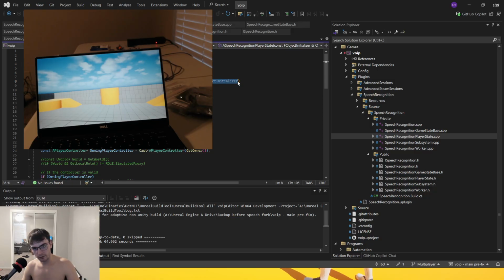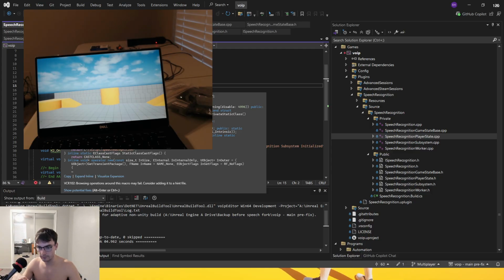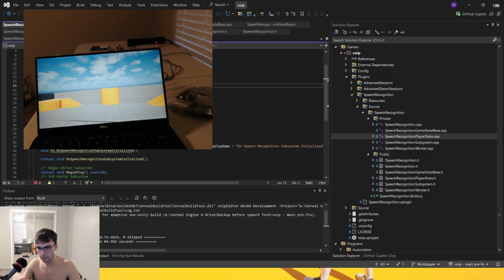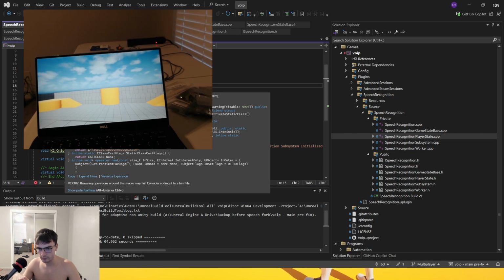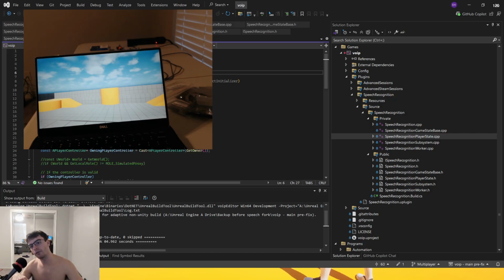So this one uses an object initializer here. When we look at the function signature, you see speech recognition player state, and in parentheses, it takes one object initializer, or one F object initializer reference. But here, I think this does the same. Let's see. There's a lot of the stuff that I don't understand. Basically, this was another definition here. What this means is that it looked like,